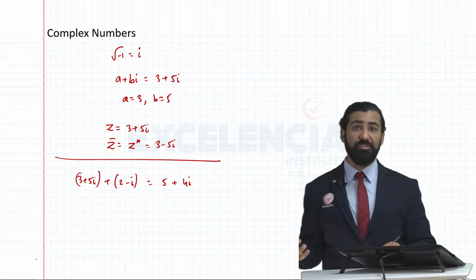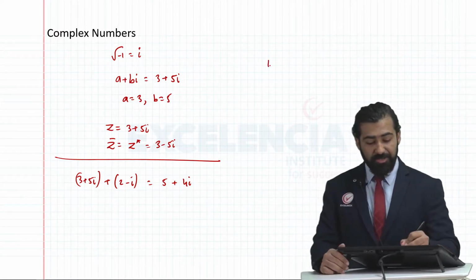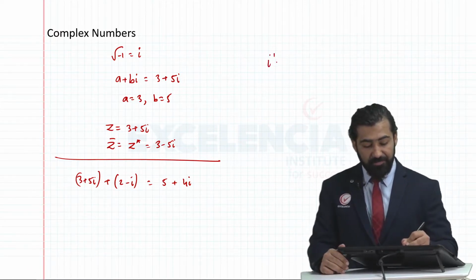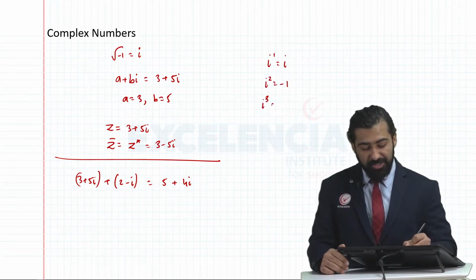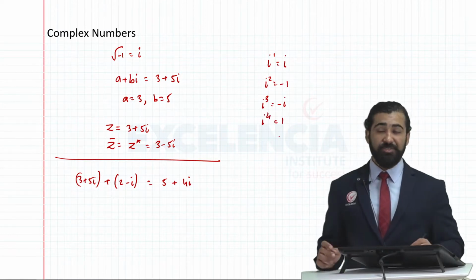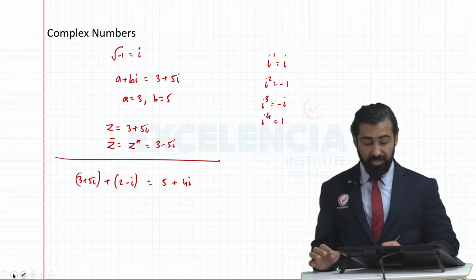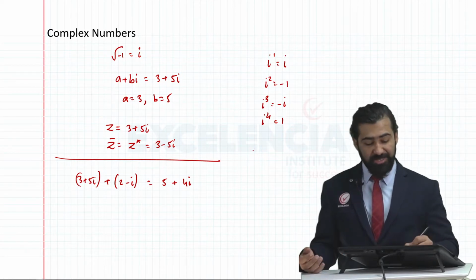Apart from this, you should also know the powers of i. i to the power 1 remains i, i square is -1, i cube is -i, i to the power 4 is 1. So that's how you did your powers of i. In general, i to the power 4n is always equal to 1.